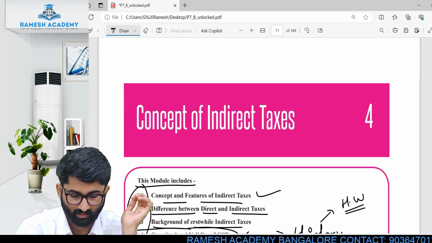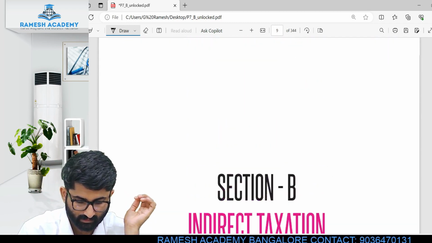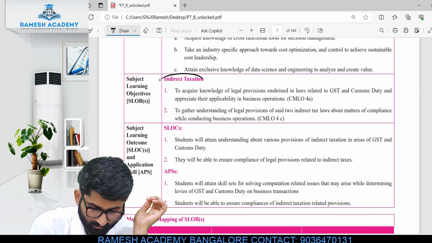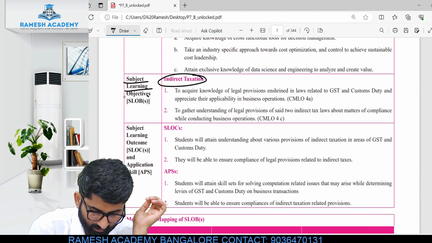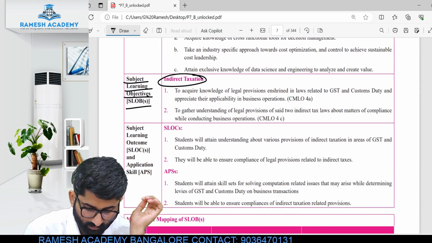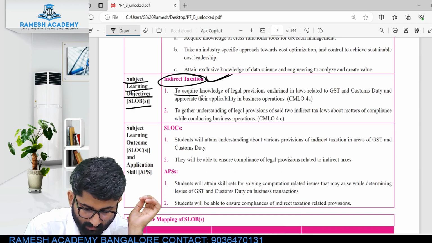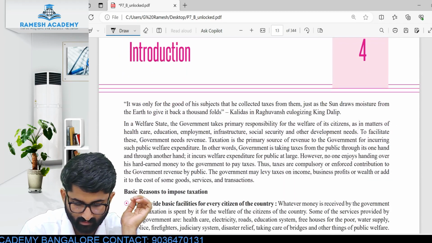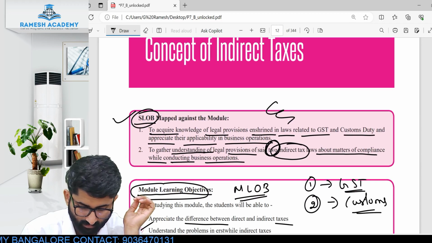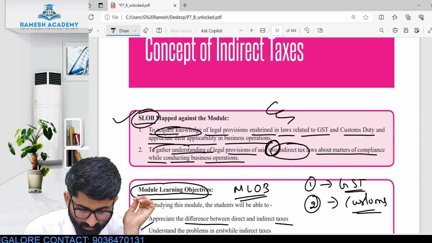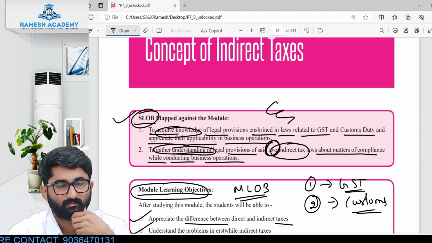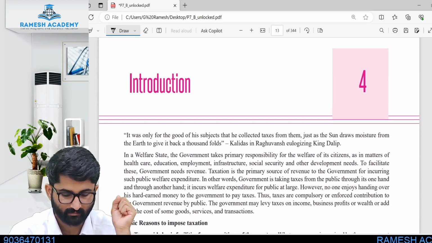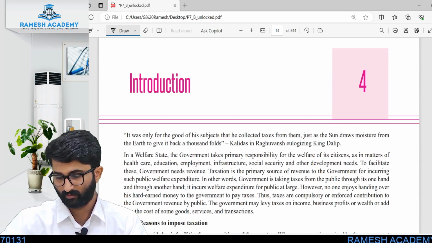See, the same thing is given even here. This is the subject learning objective, SLOB, to acquire the knowledge and to gather the understanding. Same thing given even here. Easy one? Yes. Next page says concept 4, introduction.